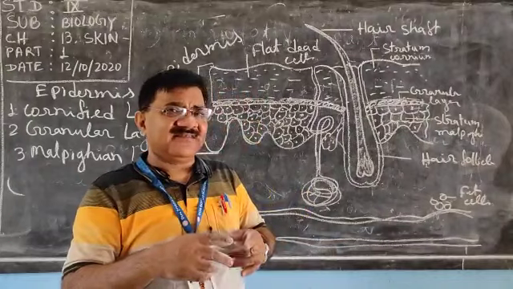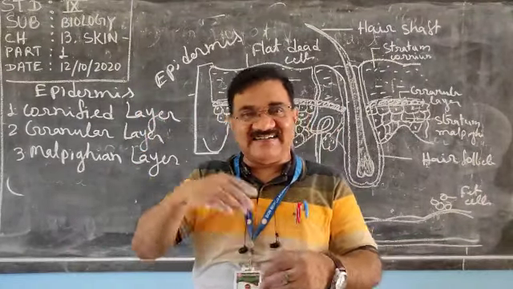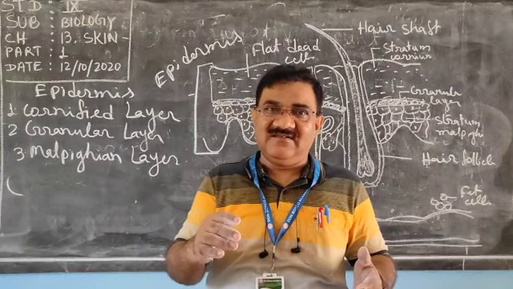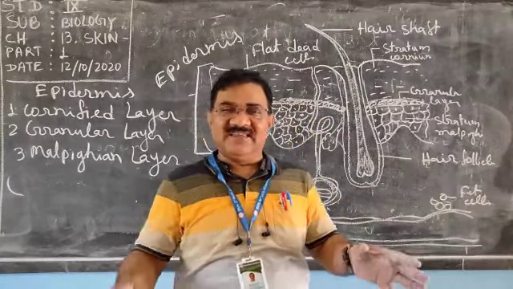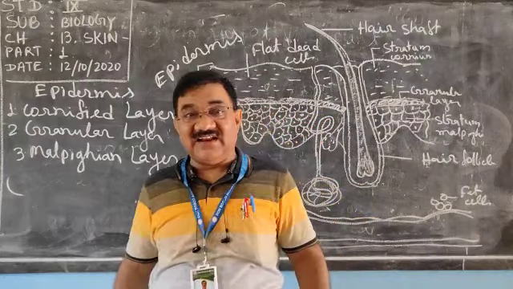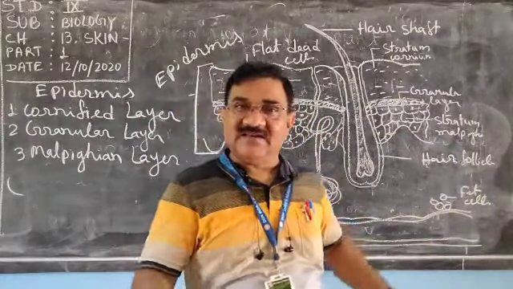And we Indians are intermediate, meaning neither are we dark in color, nor are we whitish. So we are intermediate between the whitish and the darkish. Our skin color depends on the melanin.